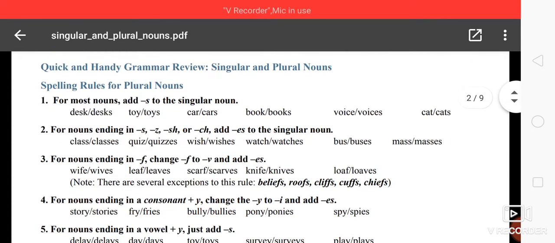For most nouns add s to the singular noun, like desk, desks. For nouns ending in s, add es, like class, classes, quiz, quizzes, wish, wishes. For nouns ending in f, you can change to ves, like wife, wives, leaf, leaves, scarf, scarves, knife, knives, loaf, loaves.